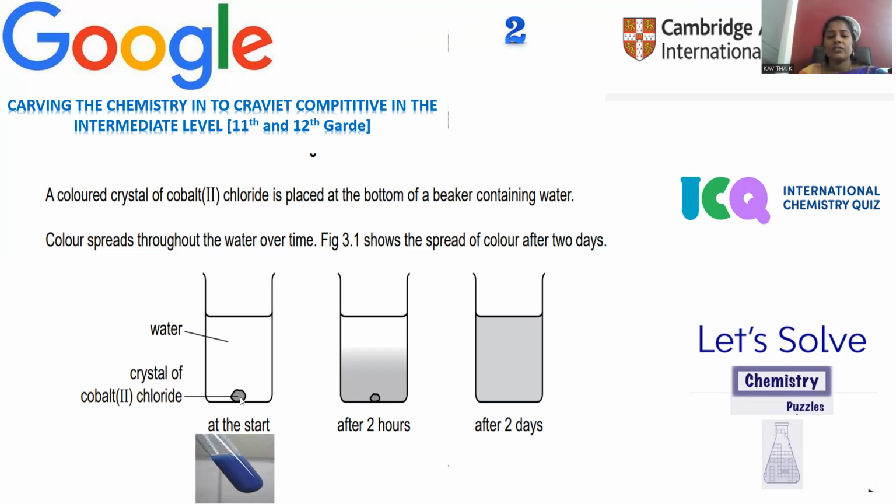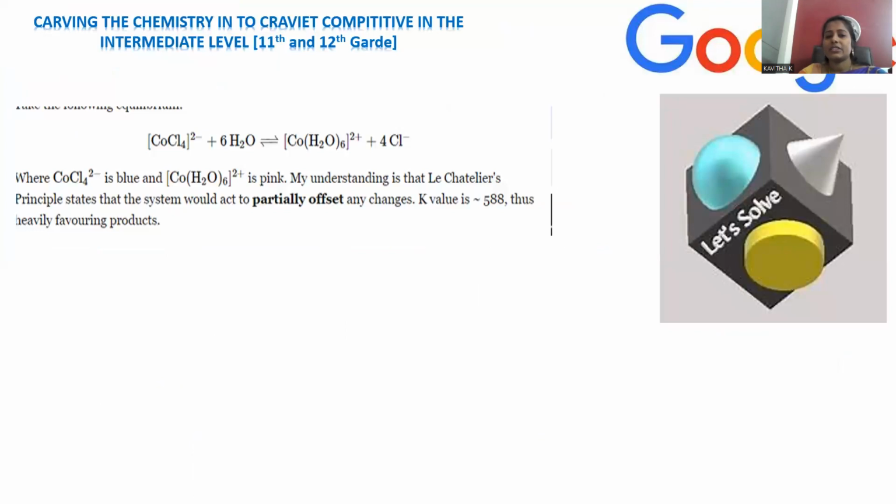So here, a pinch of color was inserted, which is made up of cobalt(II) chloride, which is blue in color. Whenever a blue colored substance is placed in the water, after 2 hours, slightly that compound is moving and mixing with water, and after 2 days, if you observe, entire whatever tiny particle we inserted has totally mixed up with water. After 2 days, complete miscibility you can observe, right? So this is the way the reaction got carried.